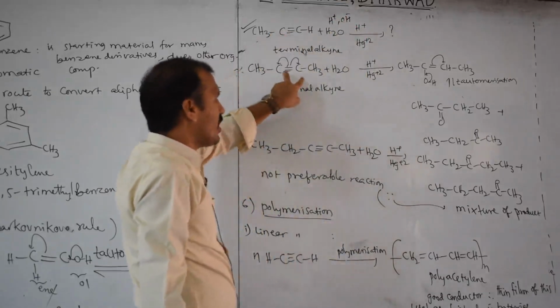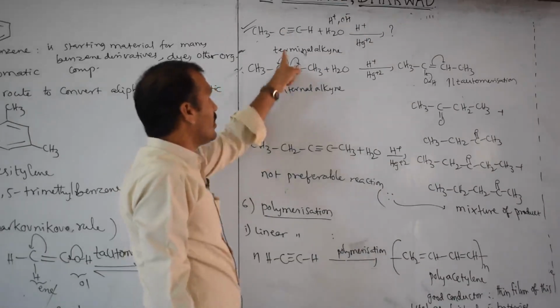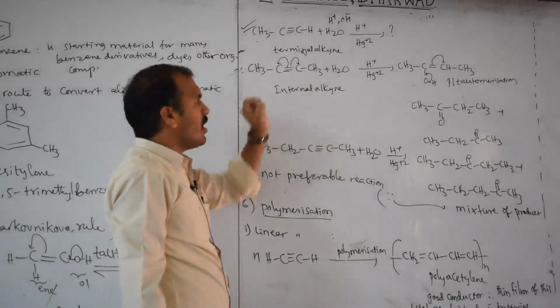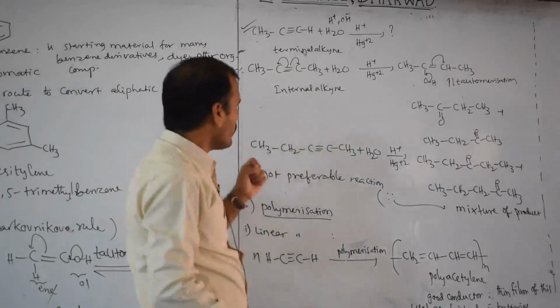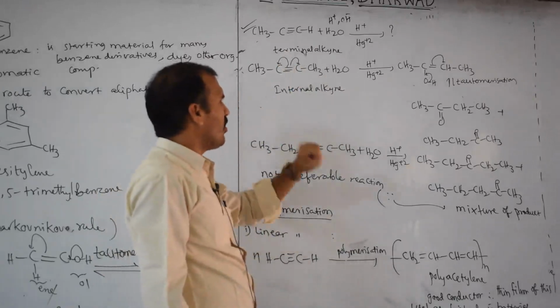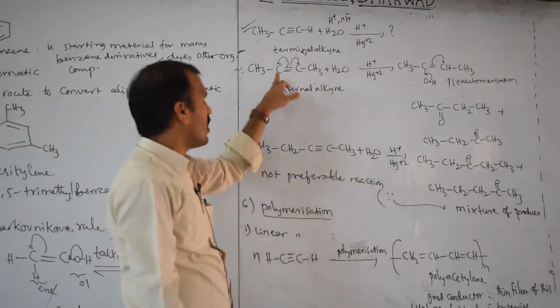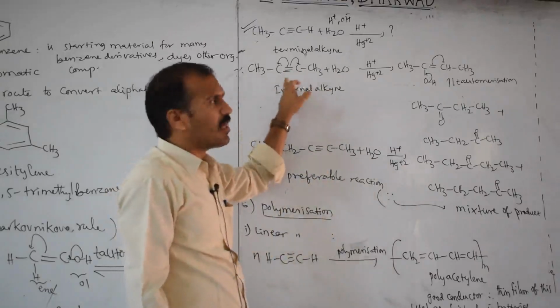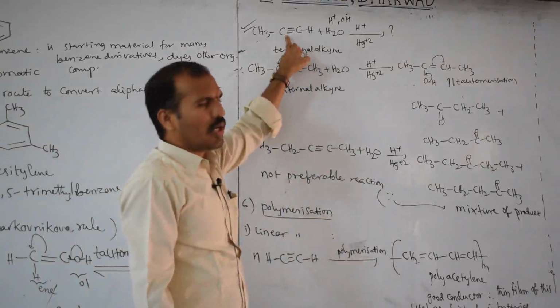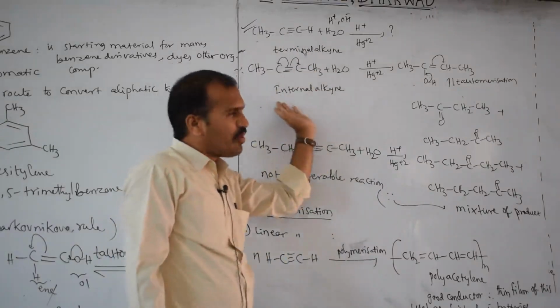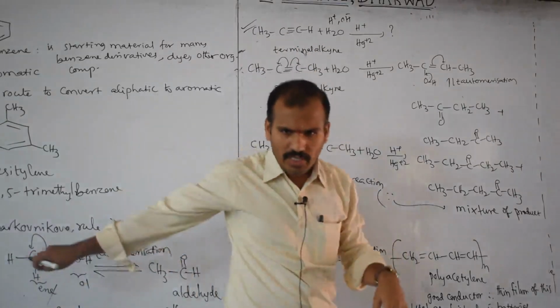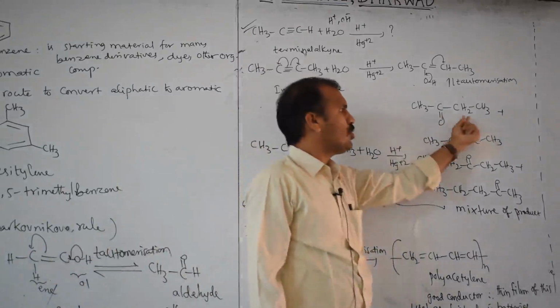So now if you take that internal alkyne, this is which one? Terminal alkyne. Terminal alkyne and internal alkyne, if you compare, on any one side you add the OH minus, there is no problem, because here also no hydrogen, here also no hydrogen. But in the terminal alkyne, here hydrogen, here no hydrogen. So if you add on any one of the sides, with the same reaction explanation, then you will get two products.